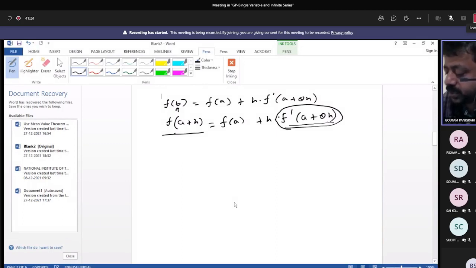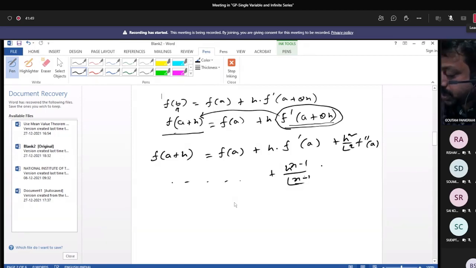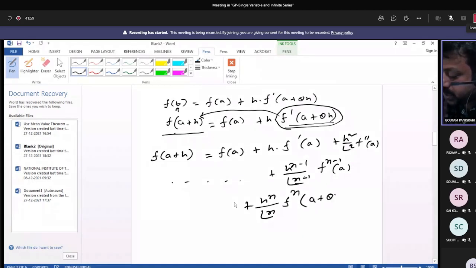So instead of doing this, how can you represent it? Suppose f of a plus h is represented as f(a) plus h into f dash a, plus h square by factorial 2 into f double dash a. In this way you just extend it, up to h to the power n minus 1 by factorial n minus 1 f^(n-1)(a), plus h to the power n by factorial n f^n(a plus theta h).